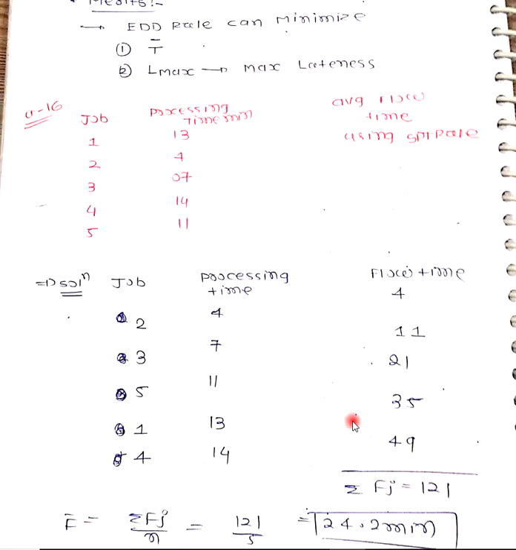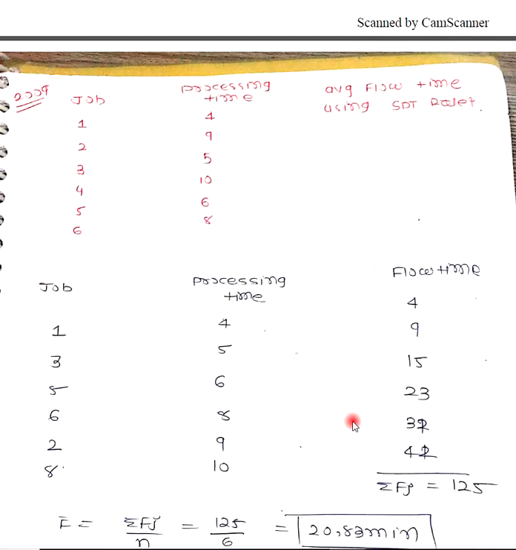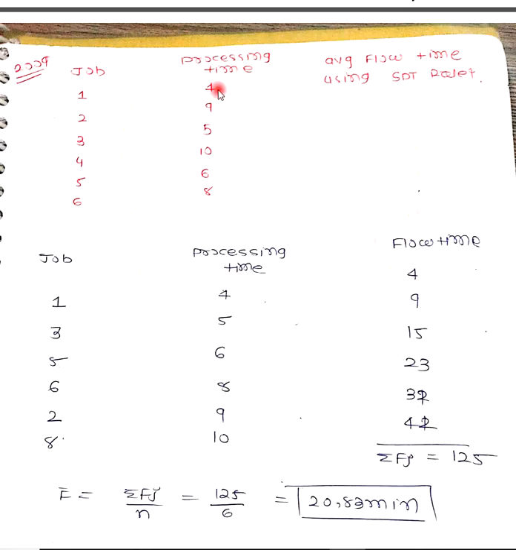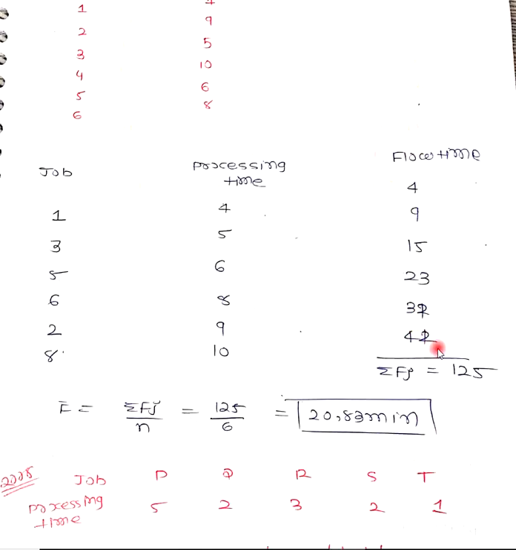Now you look at the next example, that is the jobs again and processing times. So you have to find out the average flow time using SPT rule. These are the job sequence as per the shortest processing time. Take 4 plus 5, 9, 9 plus 6, 15, 15 plus 8, 23, 23 plus 9, 32, 32 plus 10, 42. So your makespan will be 42. Average flow time will be the summation of this, 125, divided by 6, that is 20.83.